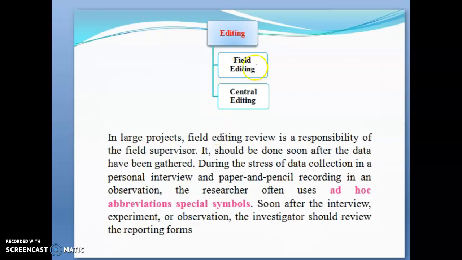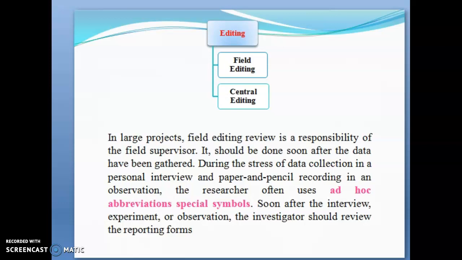So first one is field editing and the second one is central editing. So coming to the first one, field editing: in large projects, this field editing review is the responsibility of the field supervisor. It has to be done once after the data has been collected